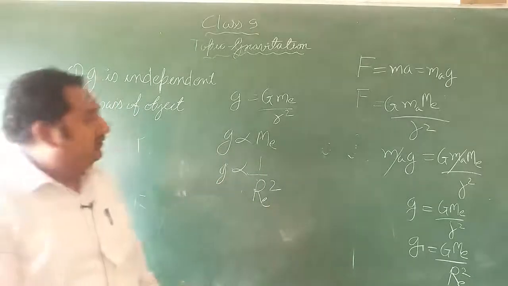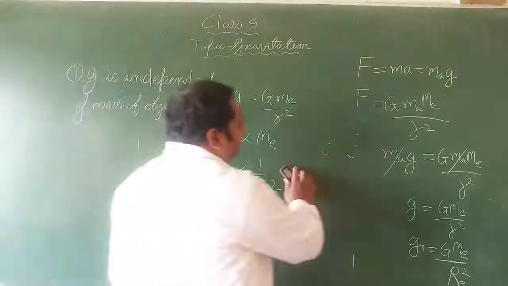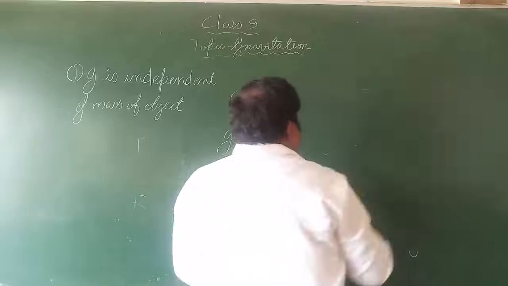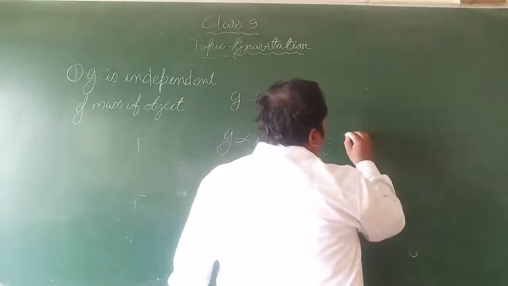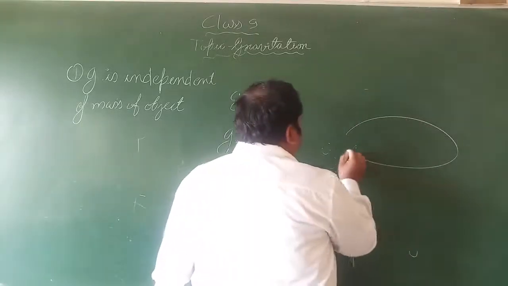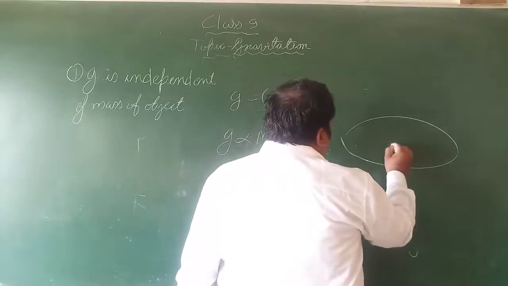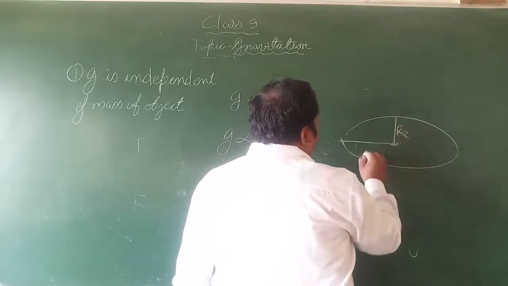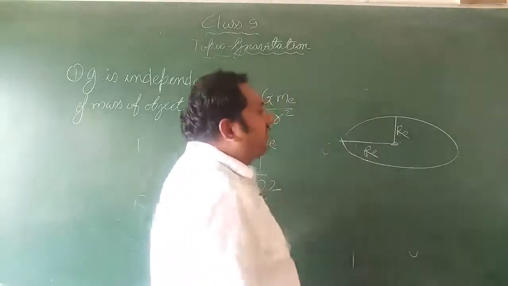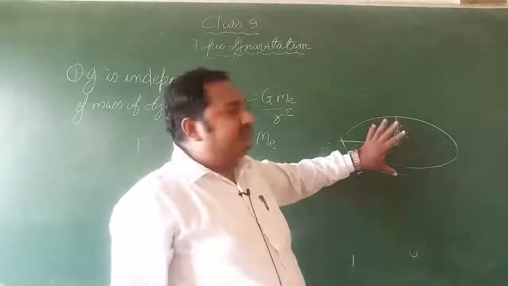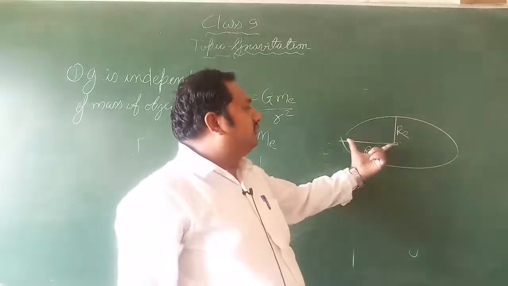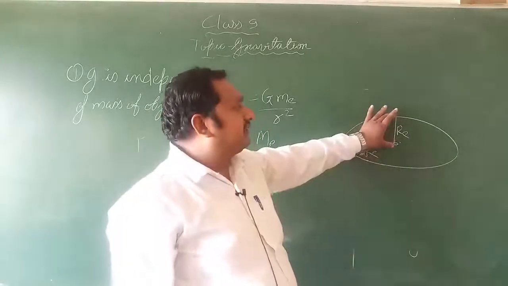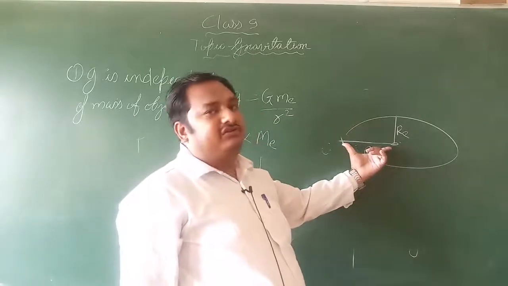What does it mean? The shape of the earth is oval. At the equator the radius is more, while at the poles the radius is small compared to the radius at the equator, because there is a difference of radius.